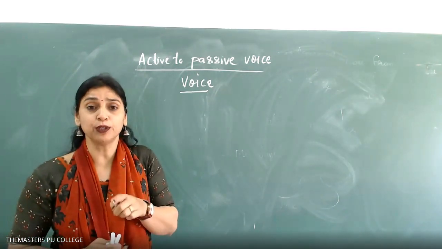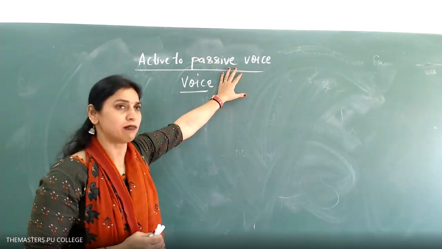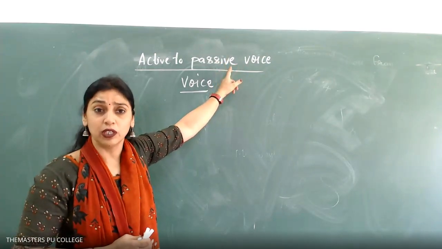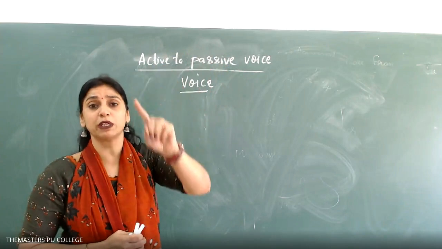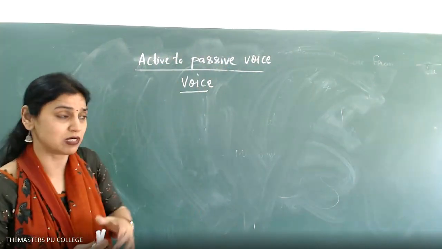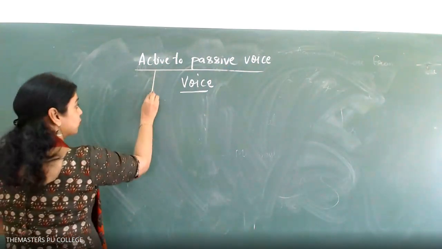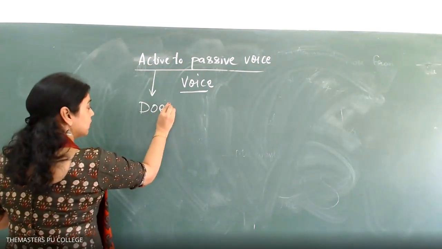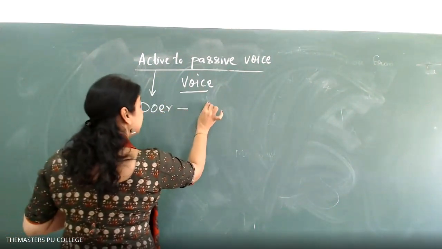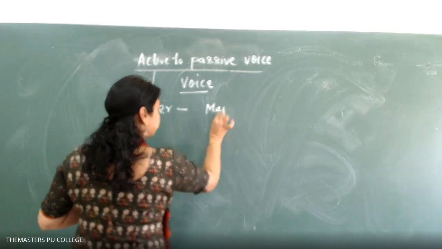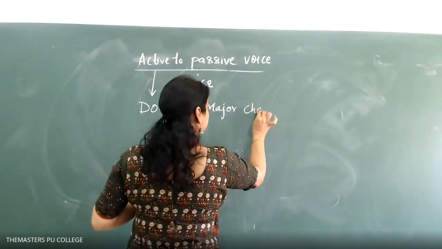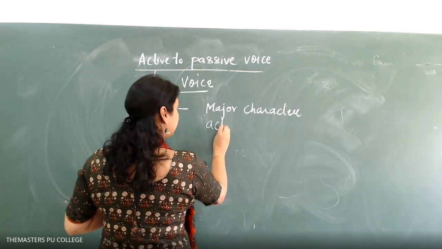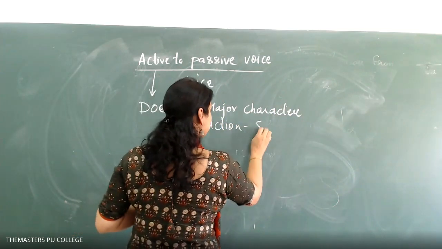What is there for you in second PUC? You have got a passive voice. They are going to give you a sentence in the passive form. What changes you have to bring is very important. I'll give you one simple example for this. First, I go for the active voice. In the active voice, the doer, the person who is doing, plays a major role. The action is being done by the doer, that is the subject.